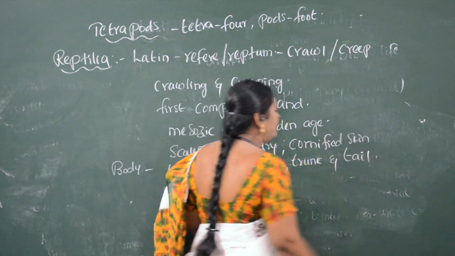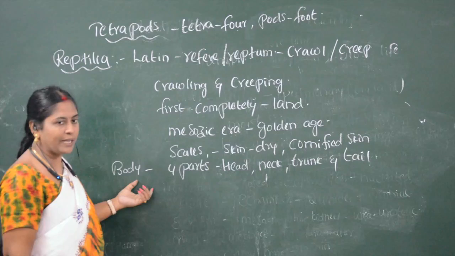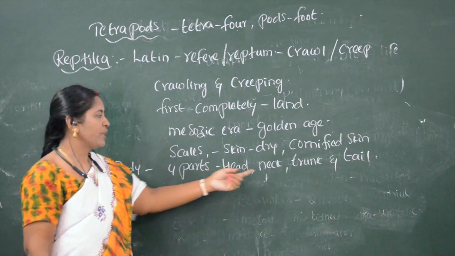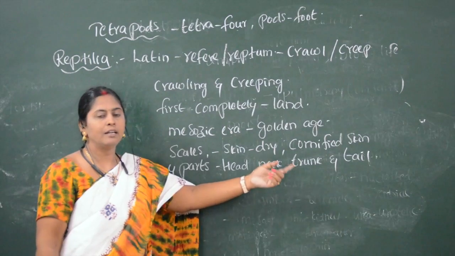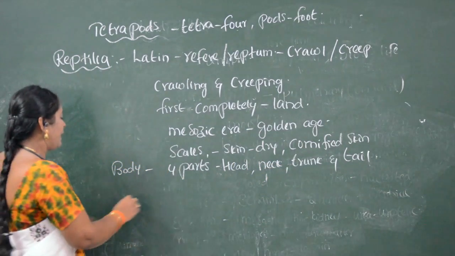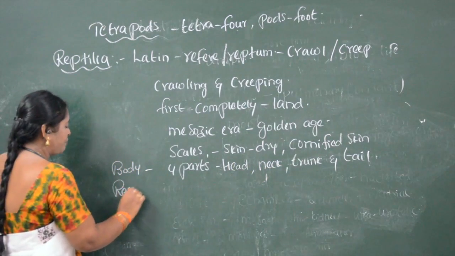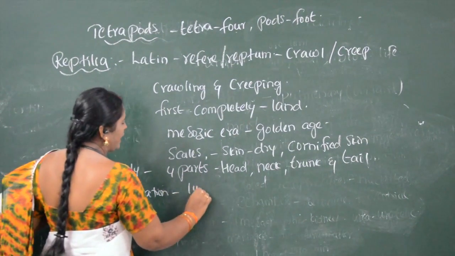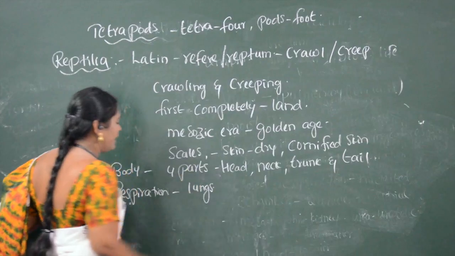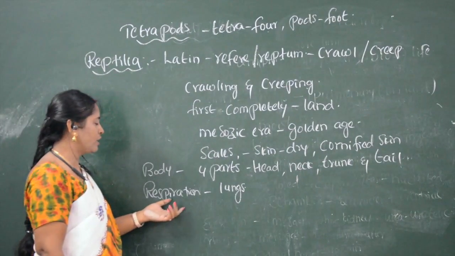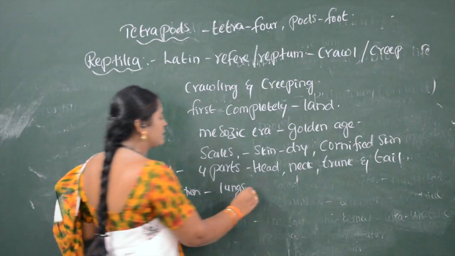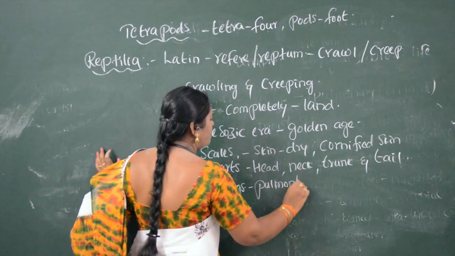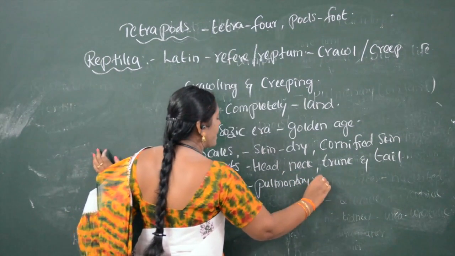Respiration occurs only with the help of lungs. All the reptiles respire with lungs. Such kind of respiration is called pulmonary respiration.